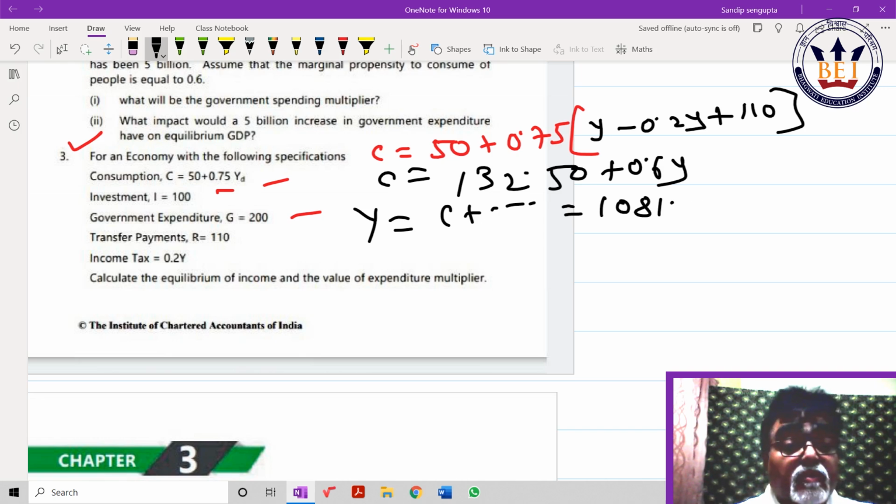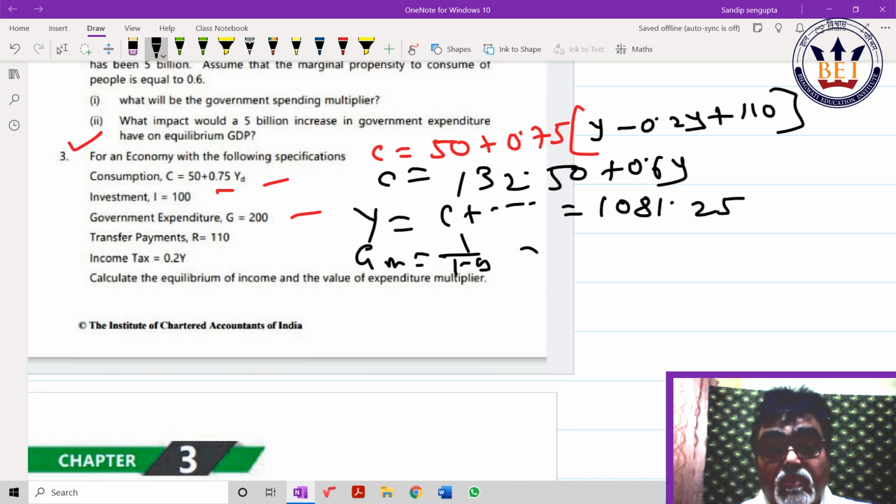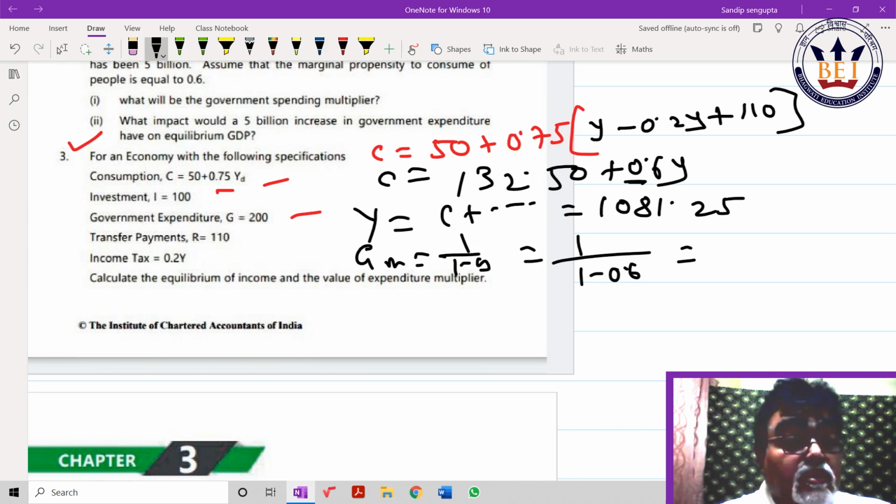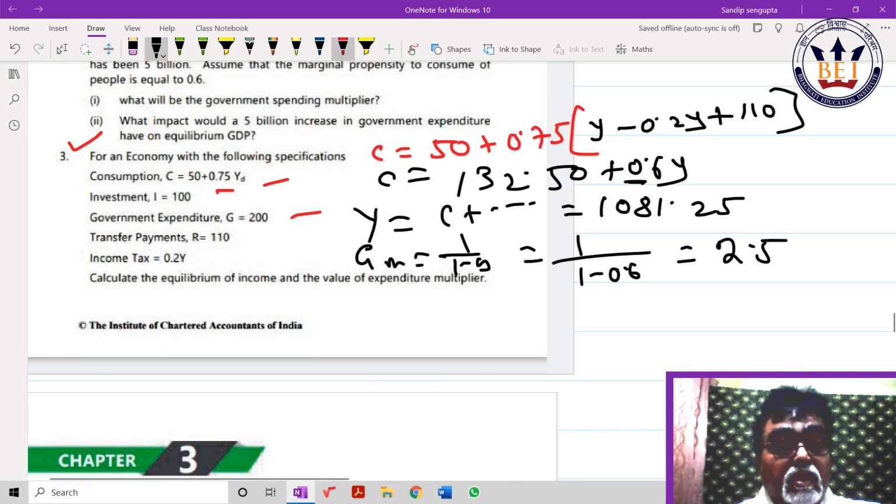And the government expenditure multiplier, GM, I showed you is 1 by 1 minus B. So 1 by 0.4 means 2.5. This is a new sum they have given. It is my duty to show you this sum, that is why I have given it.